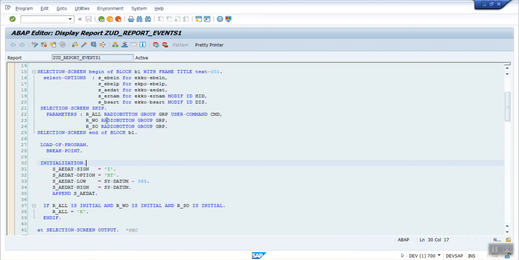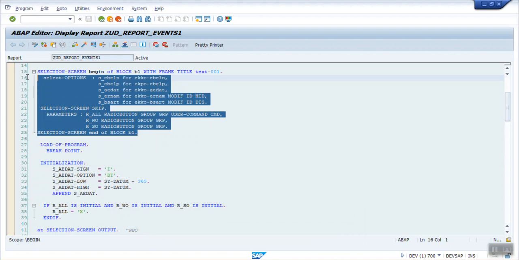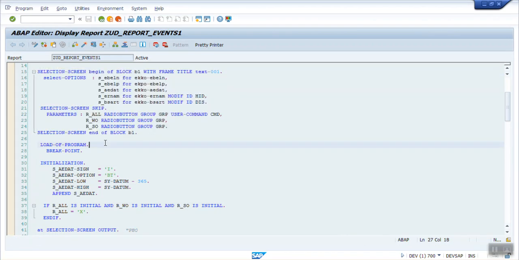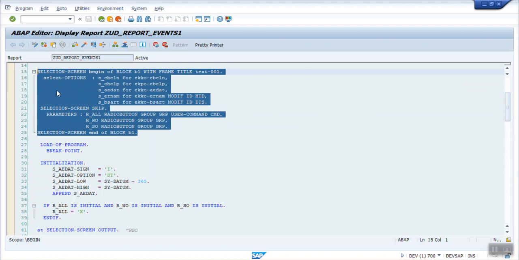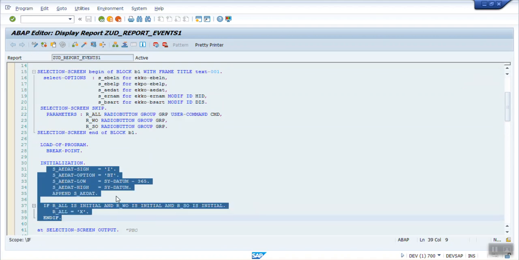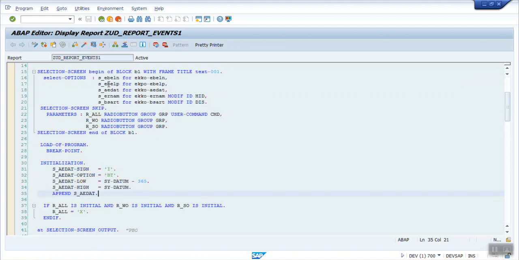In the program, we have designed a selection screen. After the load of program, the system first scans all the selection screen code, but before displaying it to the user, this block gets executed, and usually it is used for setting up the default value. Suppose for the date, we want to set by default some date, last 1 year. So we can make use of this block.